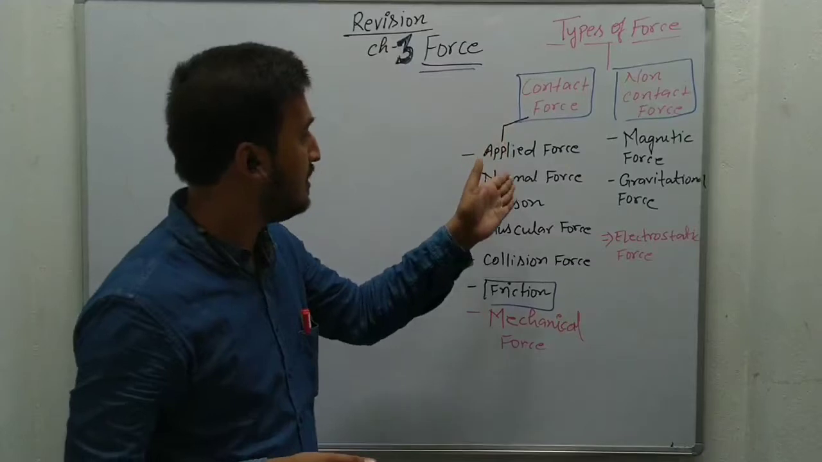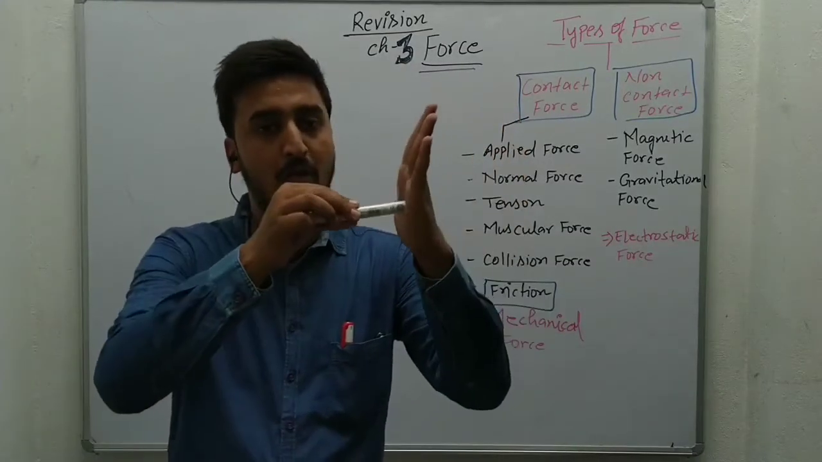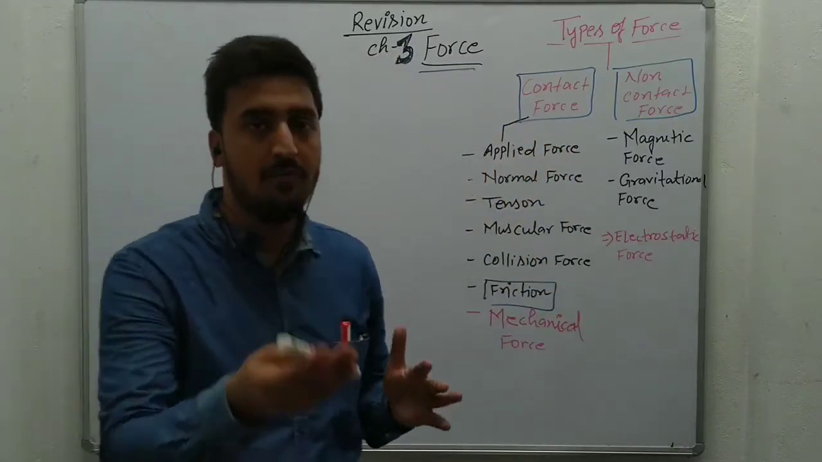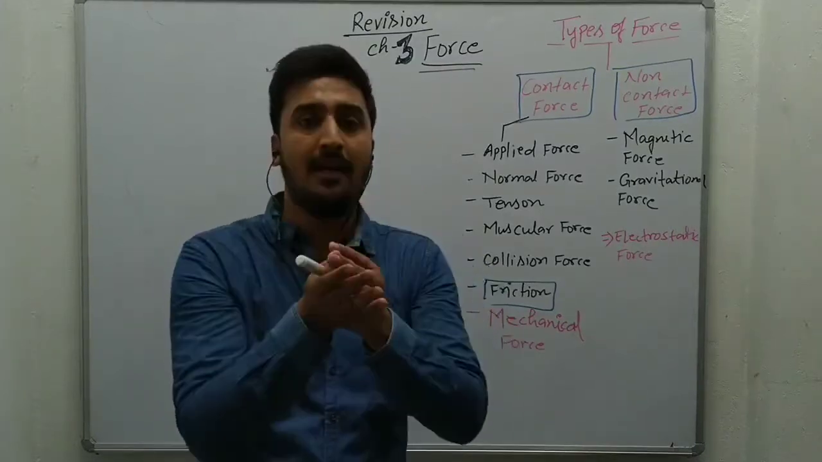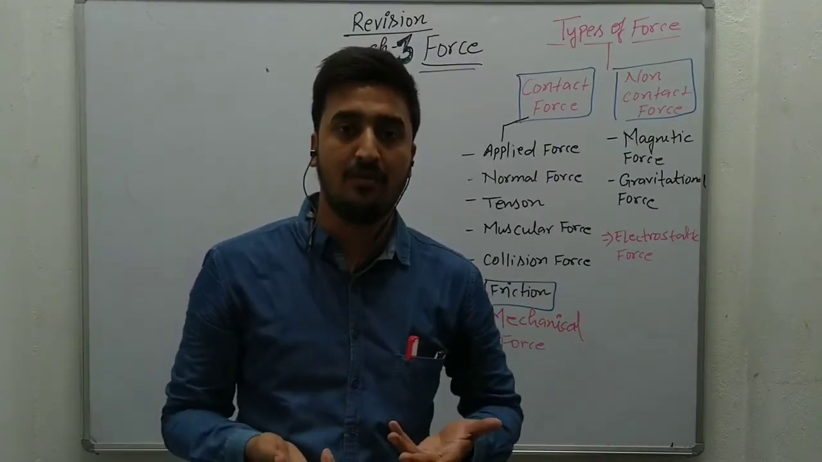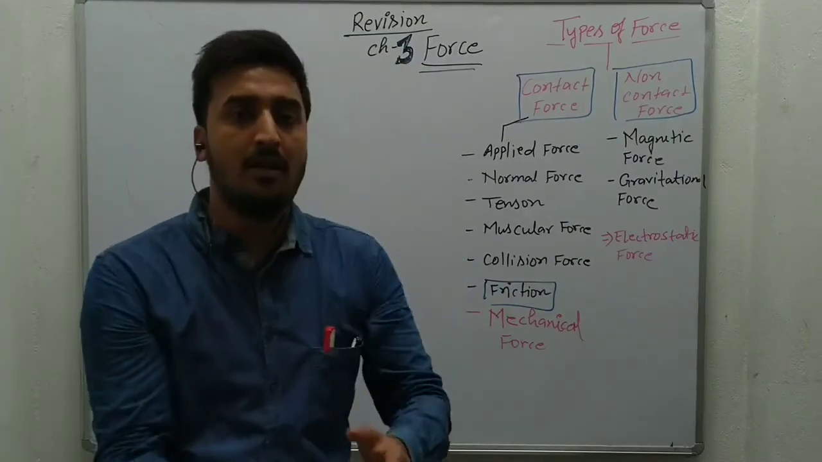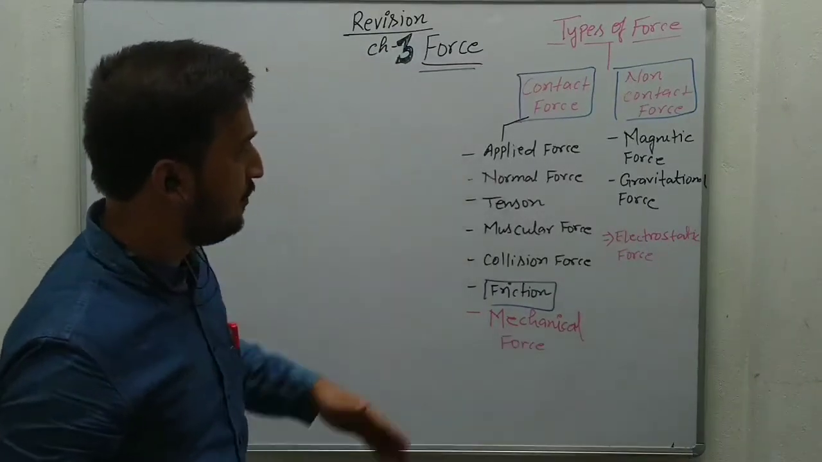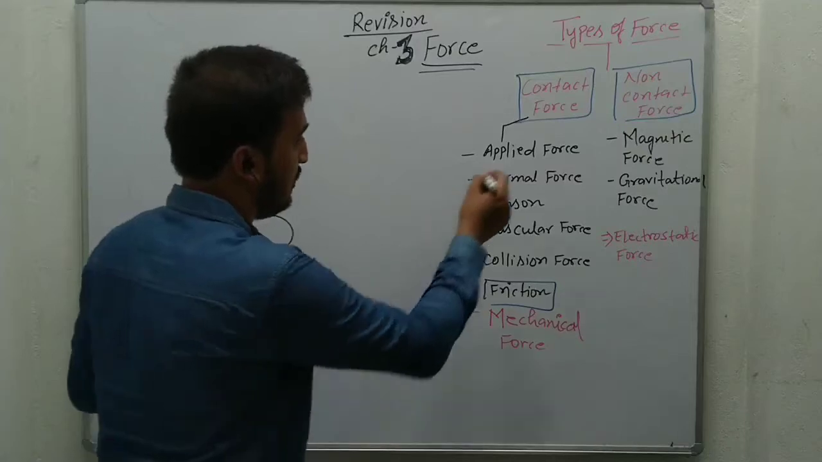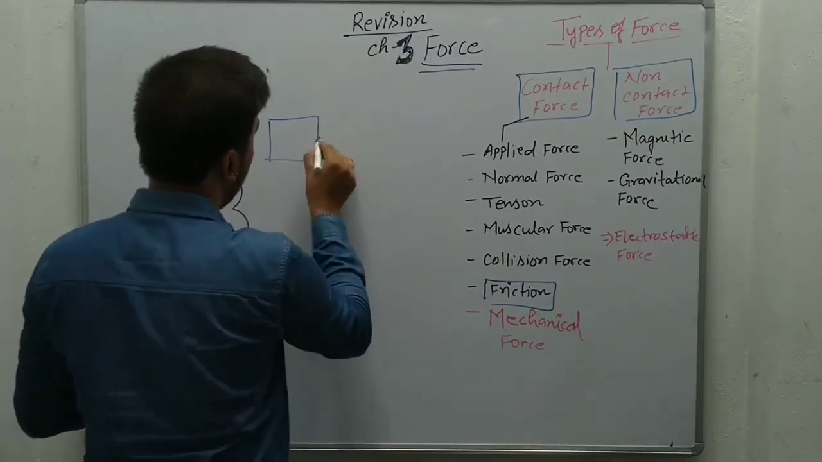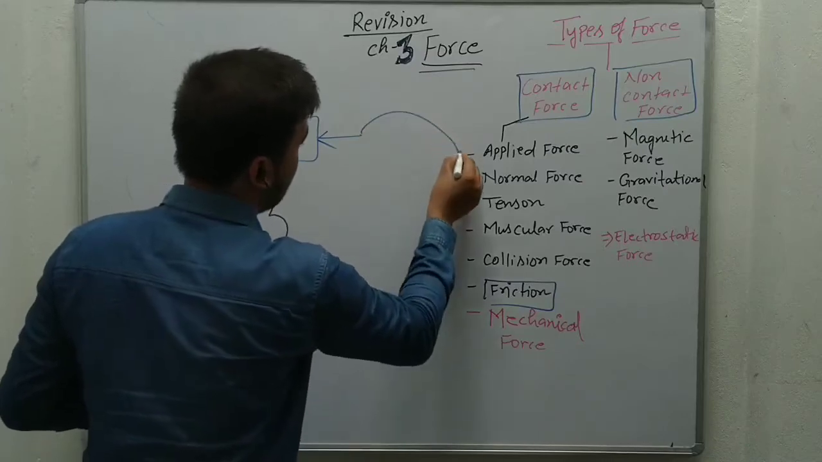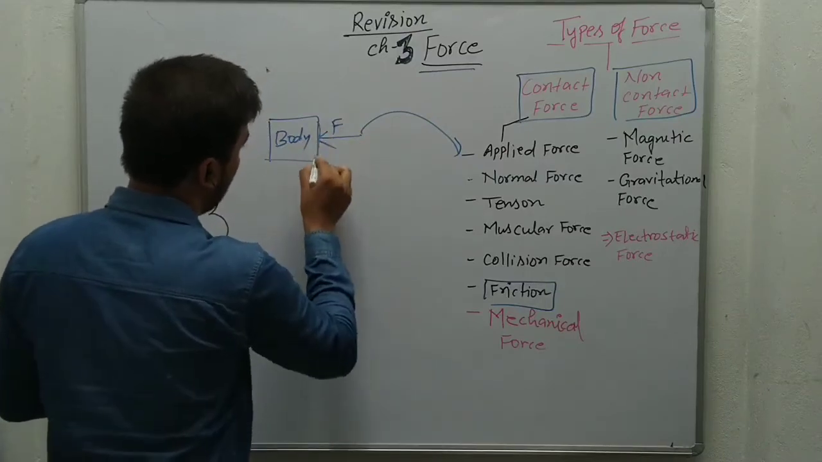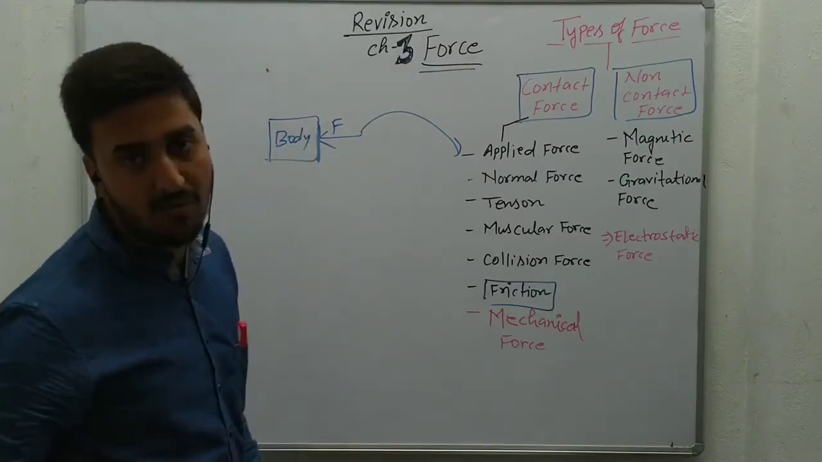An example of contact force is applied force. When we apply a force on a body, both bodies are in contact. In non-contact force, when we throw this object like this, it automatically comes down due to the gravitational force. Both are not in contact, but it still comes down. So it is an example of non-contact force. Okay, so we shall try to understand the different types of force. First, applied force: when two bodies are in contact, it is an example of applied force. This is the body, and from this side we are applying force. Both are in contact, so this is an example of contact force.